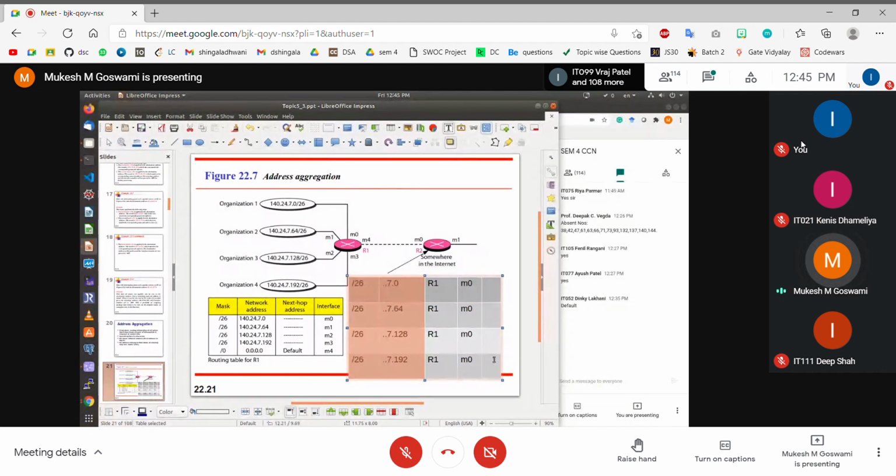So this is a kind of repeated information. Can I convert all these 4 entries into a single one? Yes. How do I convert? I'll take the common prefix and discard the remaining differences. What is the common prefix? You see 140.24.7 is common, and what is changing is the last byte. So the entire 7.0 network is divided into 4 subnetworks: 7.0, 7.64, 7.128 and 7.192.